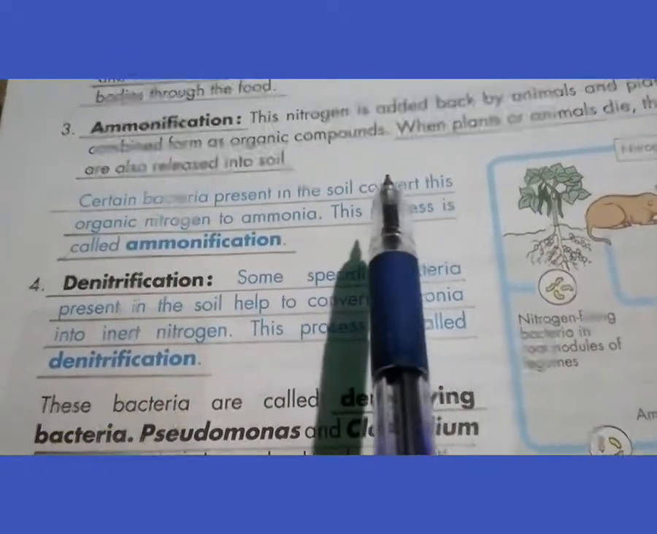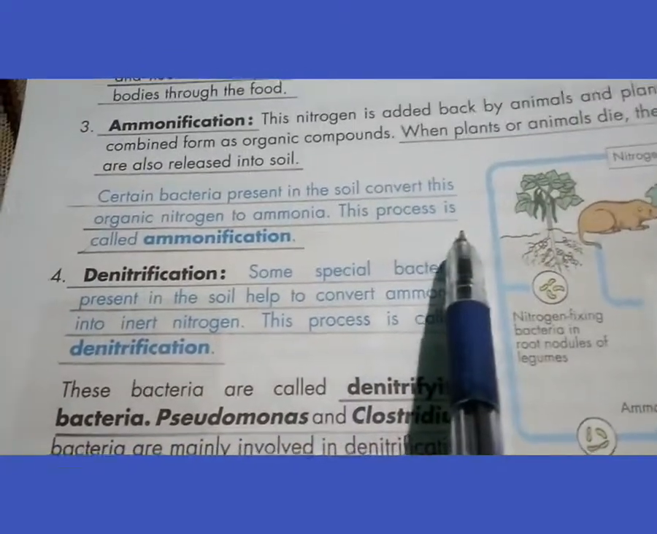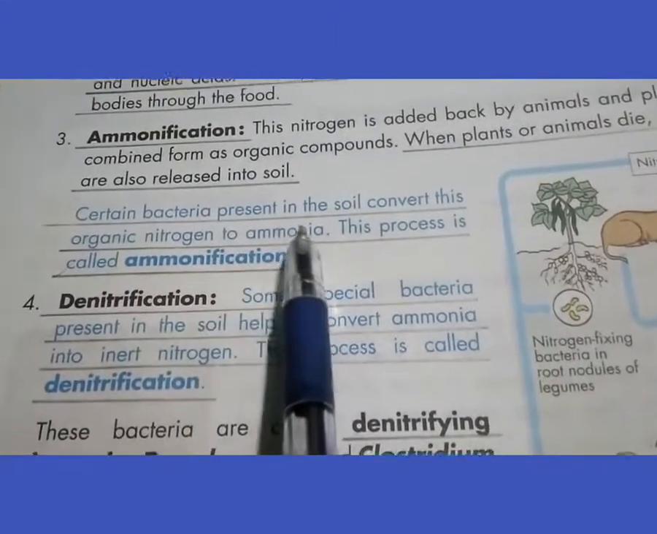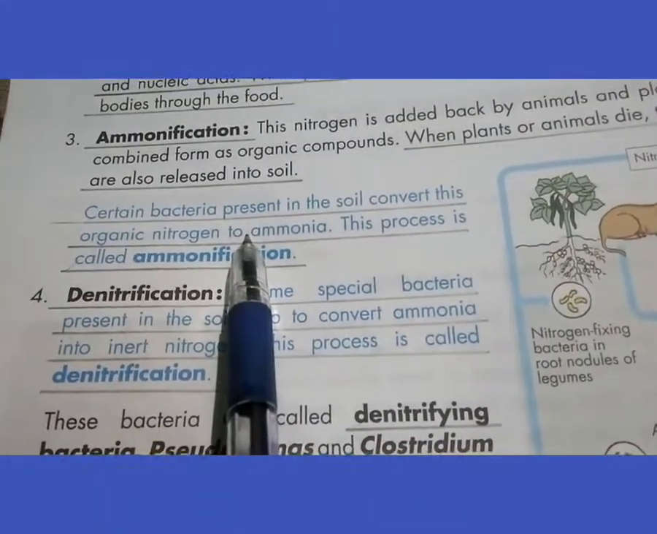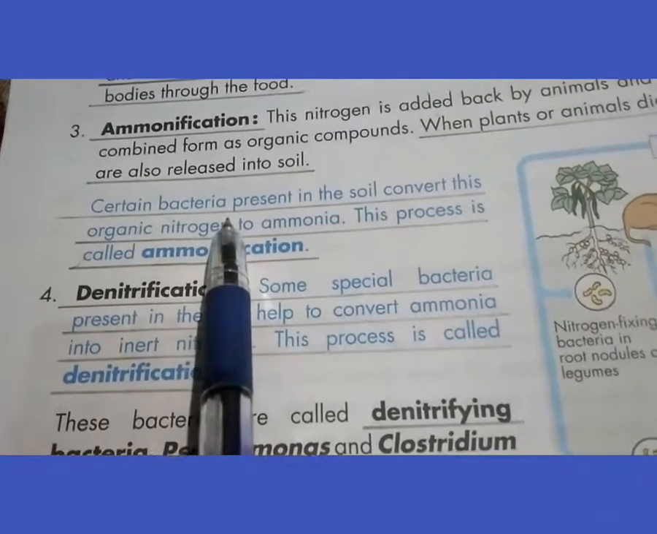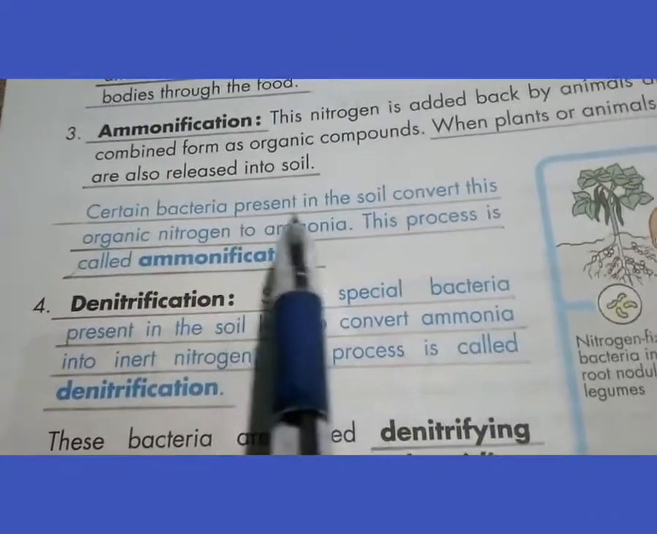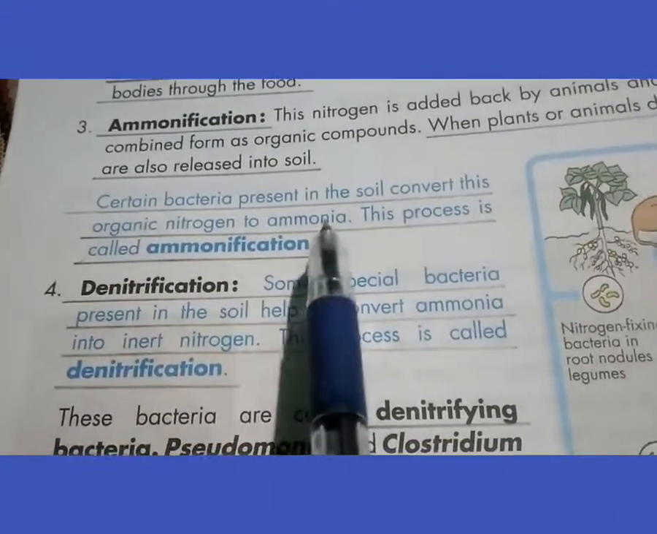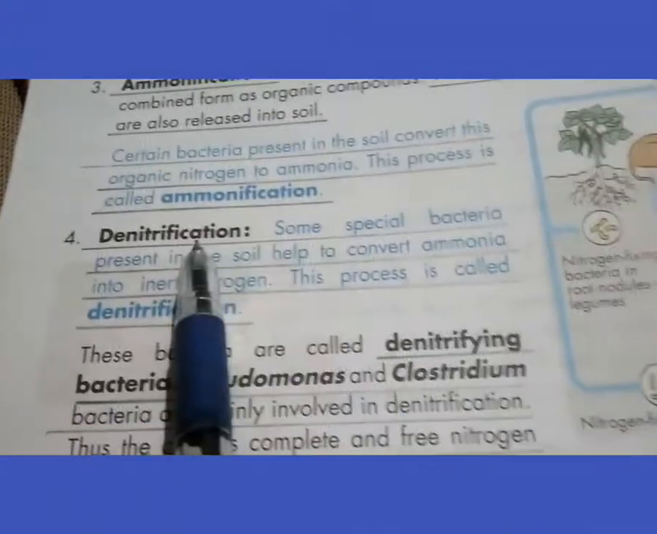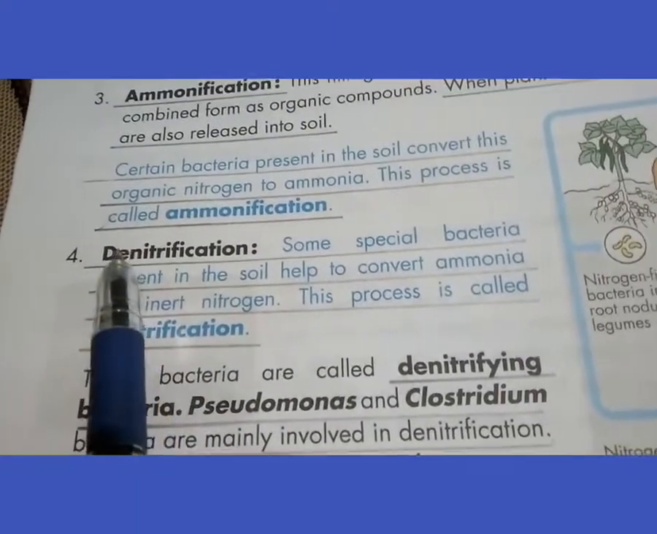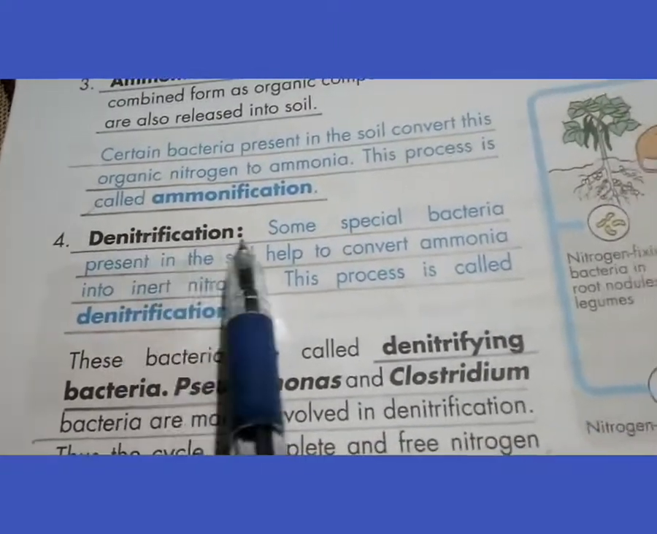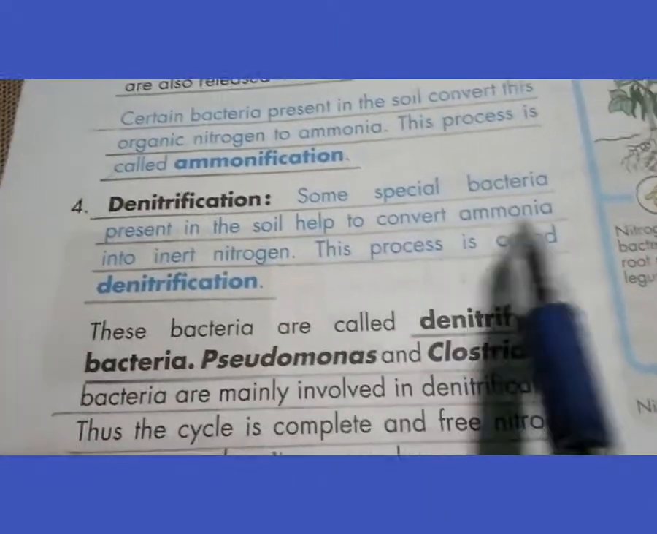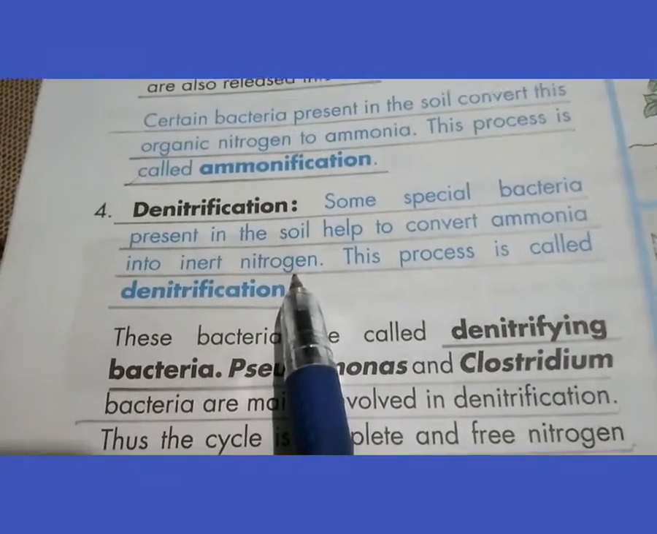Suppose first plants absorb these nitrates, and in the form of nitrates this nitrogen also travels to the animal, and then again plants and animals die. Then certain bacteria decompose them, and this nitrogen is again converted into ammonia. So this conversion of nitrogen into ammonia is called ammonification. Then what happens next? Denitrification. Some special bacteria present in the soil help to convert ammonia into inert nitrogen.